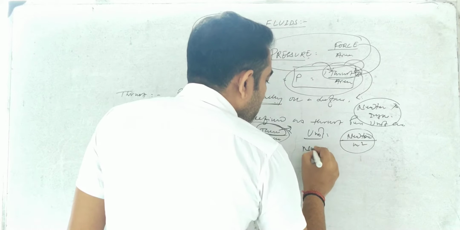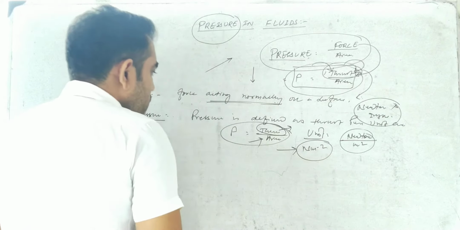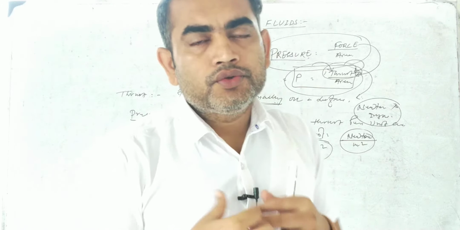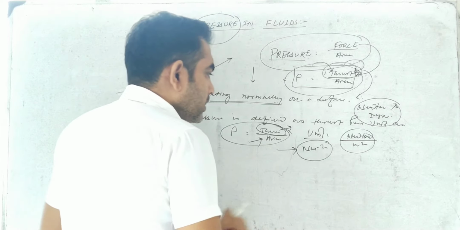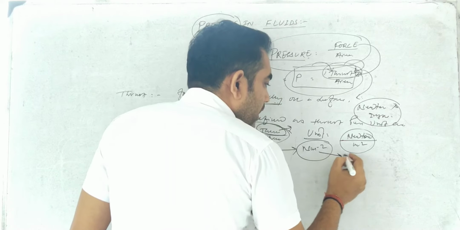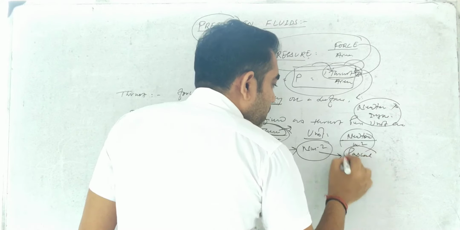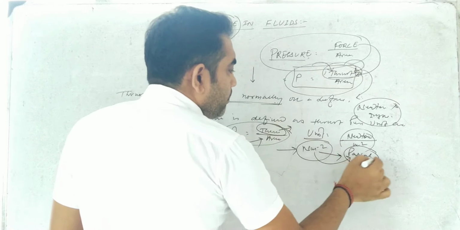So Newton per meter square is the unit of pressure. But whenever we write a unit with two or more quantities in physics, in most cases we use a single term, and that single term will be the Pascal. That means Newton per meter square is written as Pascal.